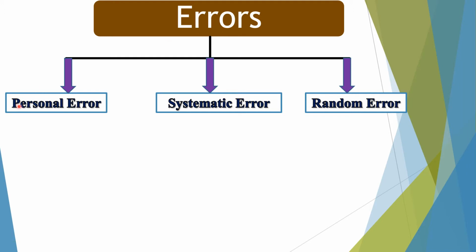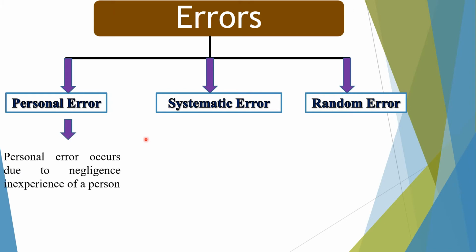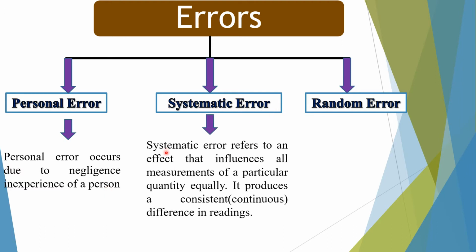Errors may be divided into three types: personal error, systematic error, and random error. Personal error. Personal error occurs due to negligence or inexperience of a person. If a person is inexperienced and he is not having proper knowledge, so error may occur. Systematic error. Systematic error refers to an effect that influences all measurements of a particular quantity equally. It produces a continuous difference in readings. If an instrument is faulty, so it will give a continuous difference in readings.